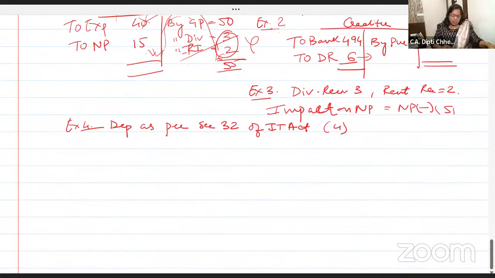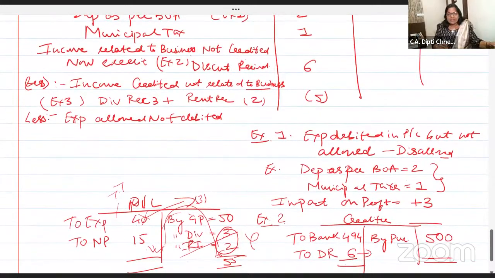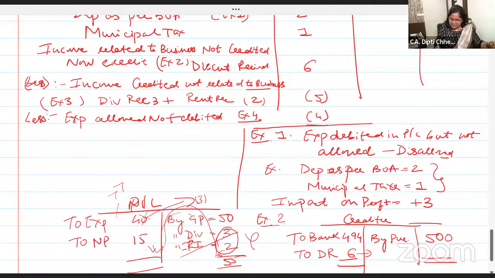If you debit now, what is the impact? Yes, expenses allowed, not debited. Now, if you debit, what is the impact on the profit? Profit will come down. So reduce 4 rupees. Example 4. And what do I call it as? Depreciation as per Income Tax Act.